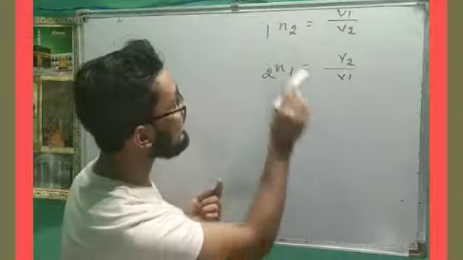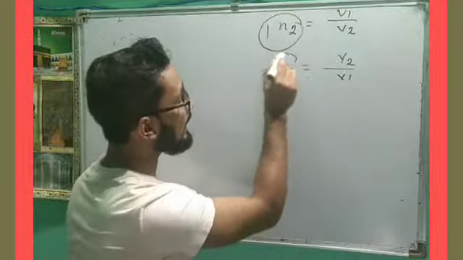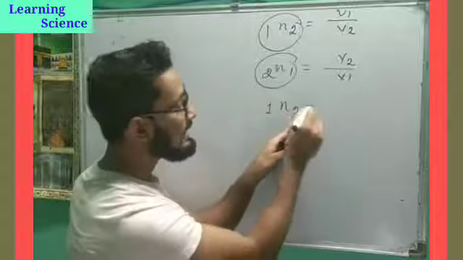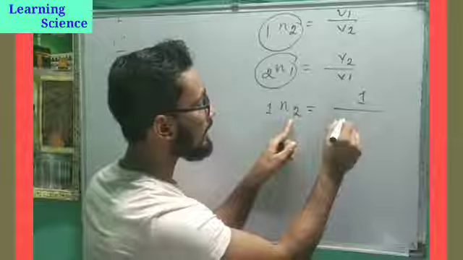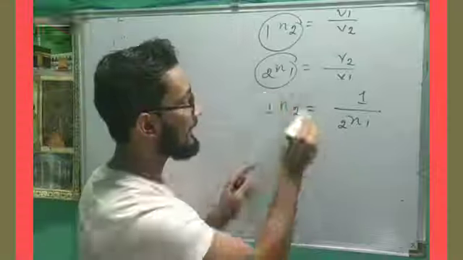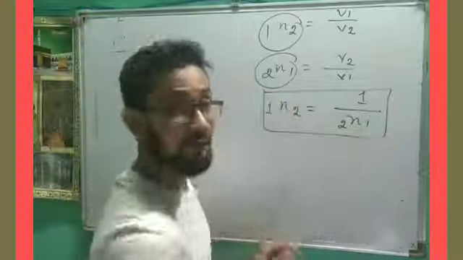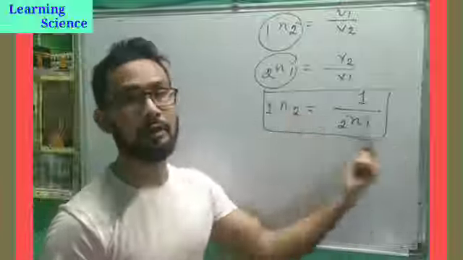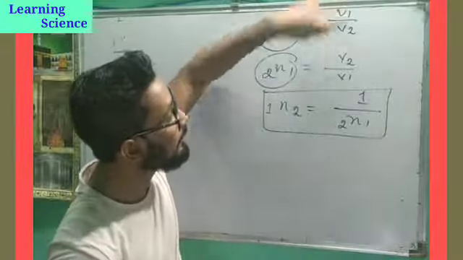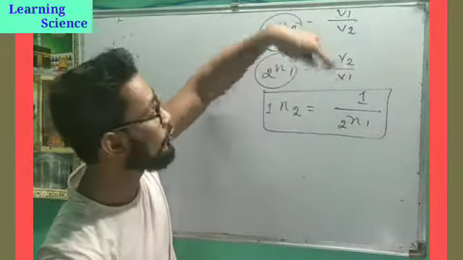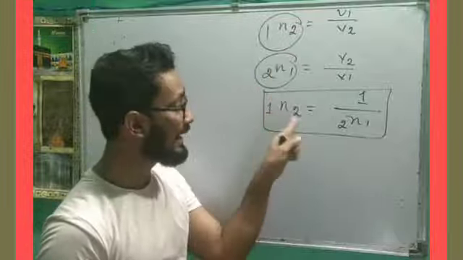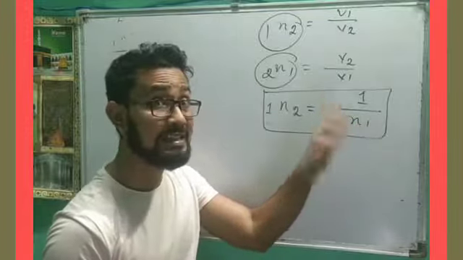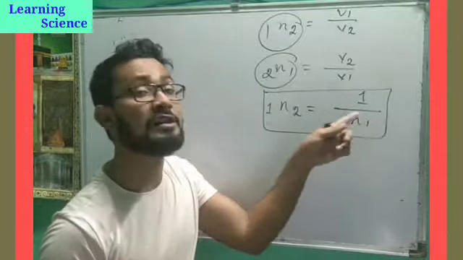If you observe, refractive index of medium 2 with respect to medium 1 is equal to 1 by refractive index of medium 1 with respect to medium 2. That means they are the same but reciprocal of each other. Refractive index of medium 2 with respect to medium 1 is equal to the reciprocal of refractive index of medium 1 with respect to medium 2.